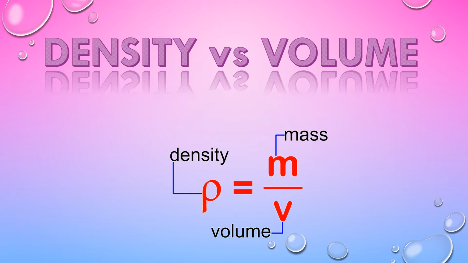Hence we can also add that density is directly proportional to the mass, whereas it is inversely proportional to the volume. If the mass of a substance is increasing, that means the density of that particular substance also increases. Then how do we calculate volume? Simply rearrange this formula. Initially we have rho is equal to mass upon volume, then volume will be equal to mass upon rho. It's very simple.